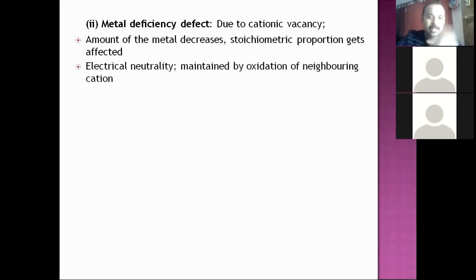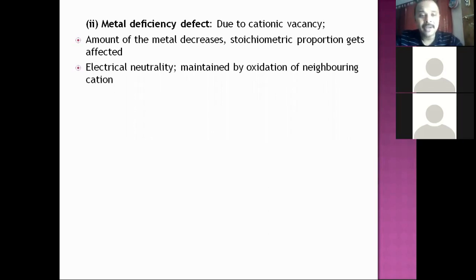For that, the electrical neutrality is maintained by the oxidation of a neighboring cation. Let's say one cation is missing from its lattice site, having +1 charge. The neighboring cation gets oxidized, +1 becomes +2. So one positive charge increases, and that balances the loss of one positive charge due to the absence of a cation.